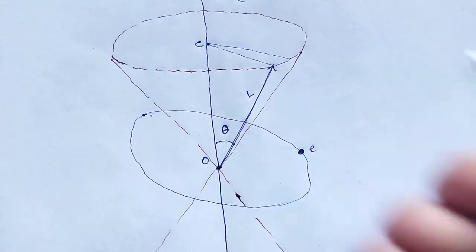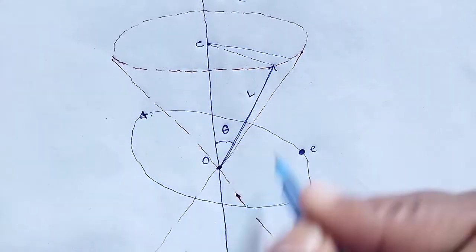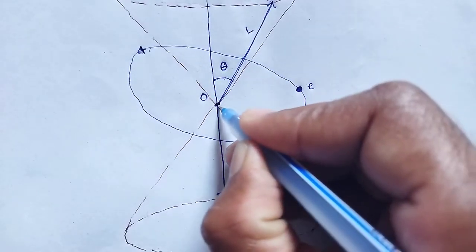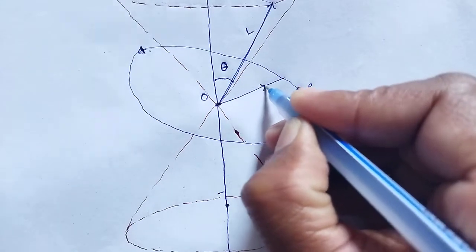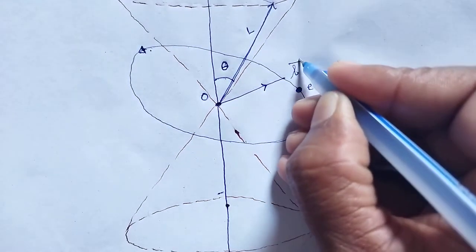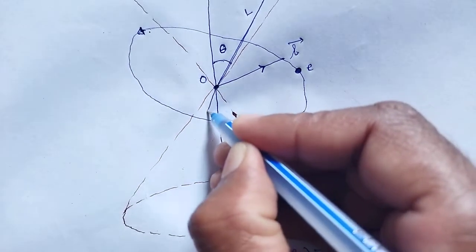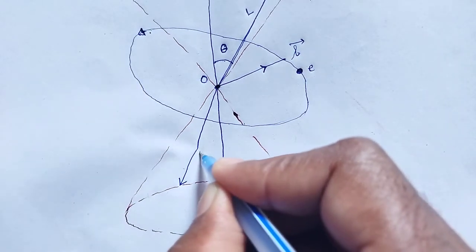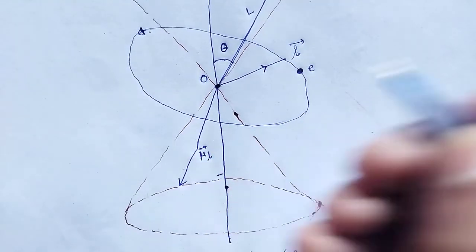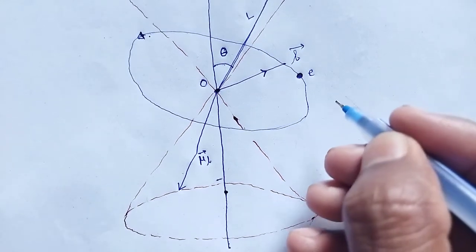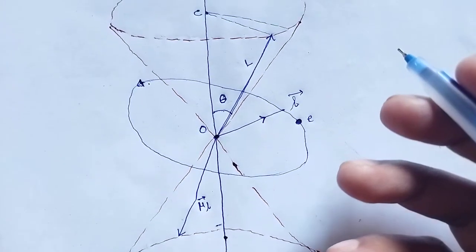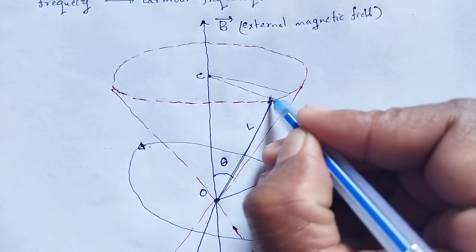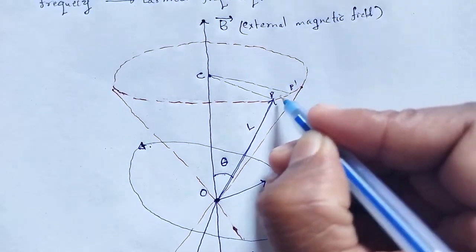This is the point C. This is the precession direction. Here is the torque, the small l vector, and here is the mu L vector. The electron, the point let me call P, and here that point P dash.